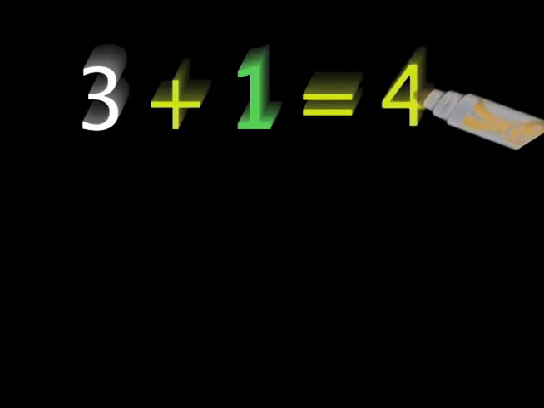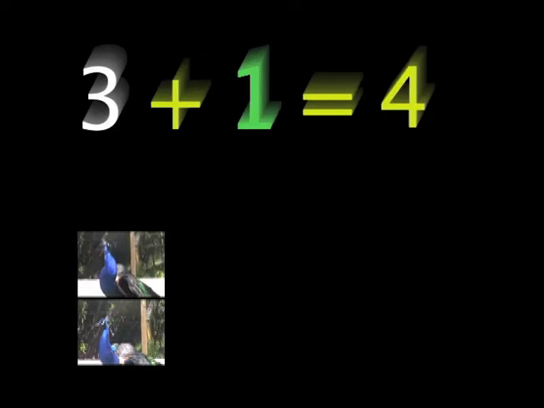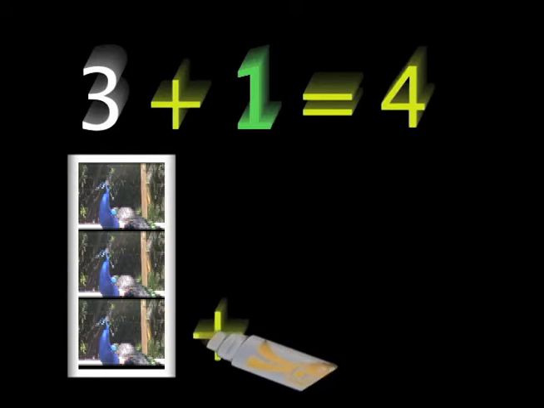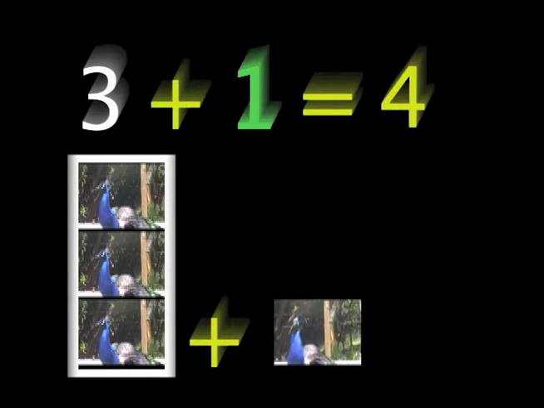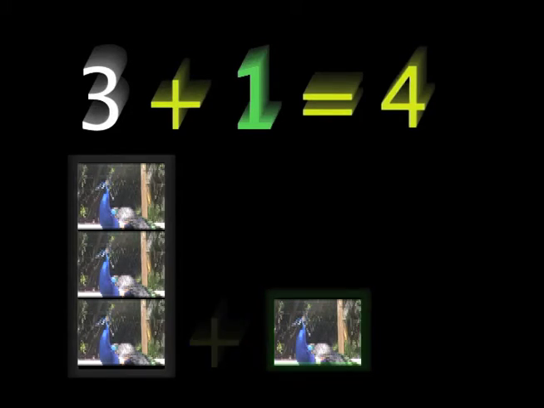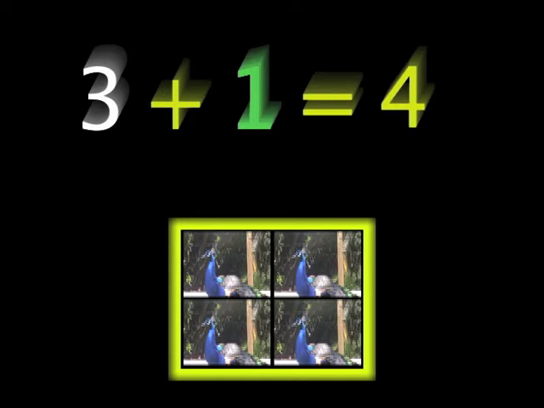Three plus 1 equals 4. Let's learn this by using peacocks. 1, 2, and 3. If we add one more peacock, in all we have 4 peacocks. Adding means putting them together, so if we put them together, in all we have 4 peacocks. So 3 plus 1 equals 4.